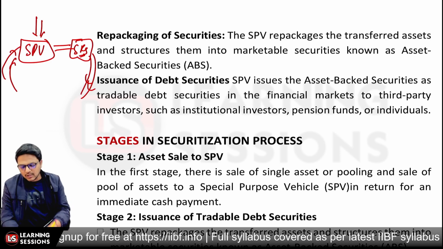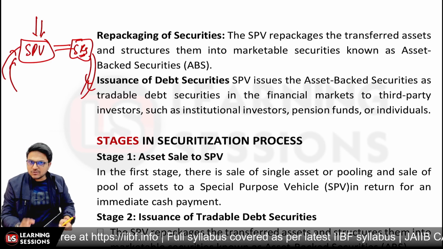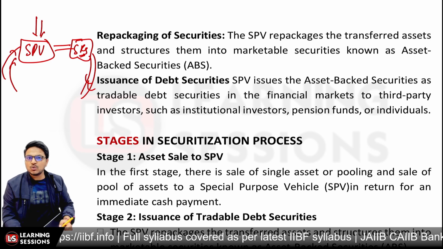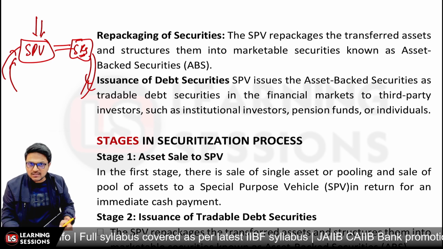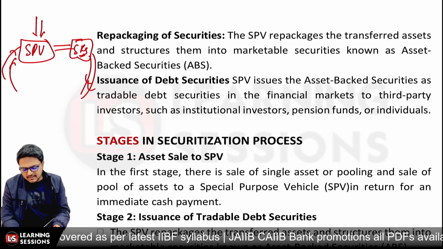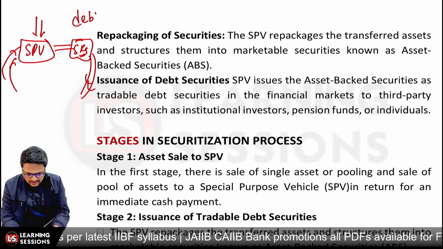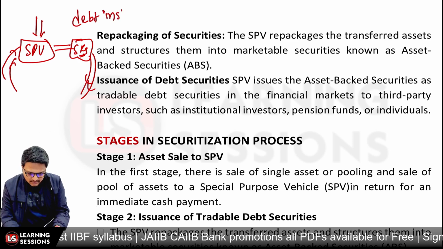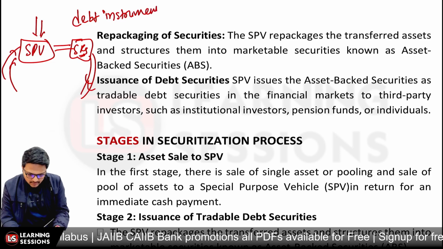Now, these security receipts, or pass-through certificates, will be issued to qualified institutional investors, pension funds, individuals, and these are basically said to be what? These are the debt instruments, right?